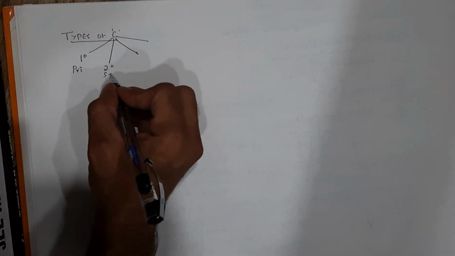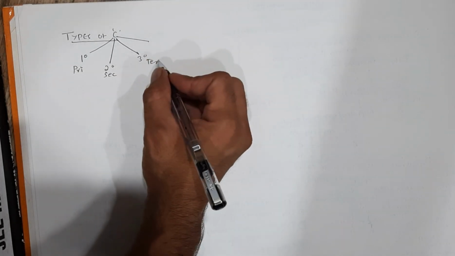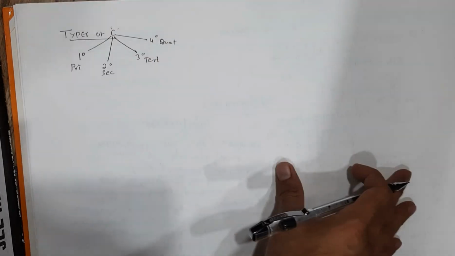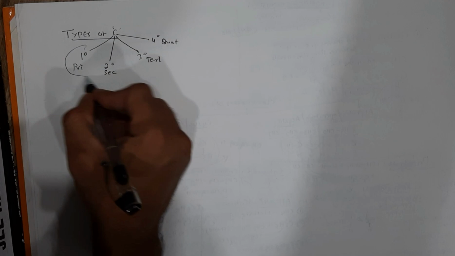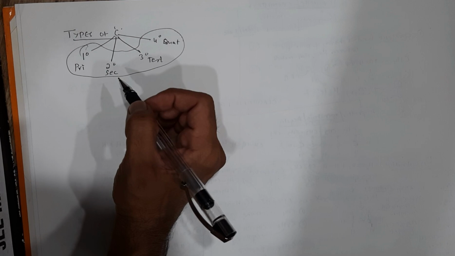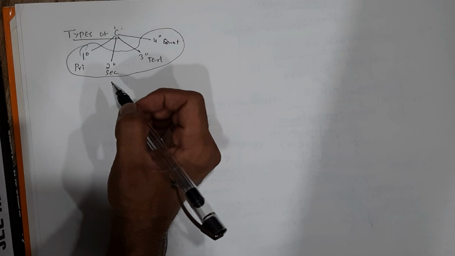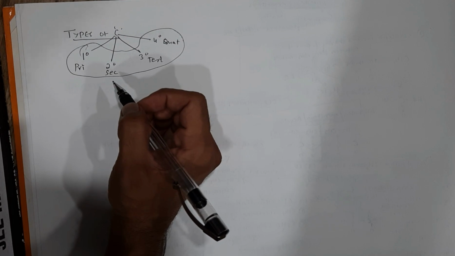1 degree, also called primary, secondary, tertiary, quaternary. Okay, so we have 1 degree, 2 degree, 3 degree and 4 degree. Now how will you classify these? Depending upon the attachment of the carbon atom. If the carbon atom is attached only to one carbon, then it is called a 1 degree carbon. If it is attached to 2 carbons in a chain, 2 degree, 3 carbons in a chain, 3 degree, and 4 degree. Okay, so let's take an example.